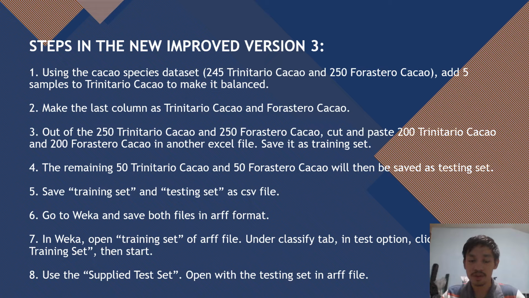Out of the 250 Trinitario cacao and 250 Forastero cacao, cut and paste 200 Trinitario cacao and 200 Forastero cacao in another Excel file, save it as training set. The remaining 50 Trinitario cacao and 50 Forastero cacao will then be saved as testing set. Save training set and testing set as CSV file. Go to Weka and save both files in ARFF format.